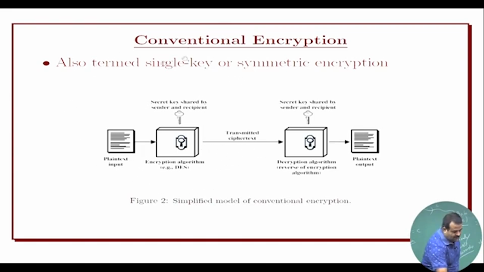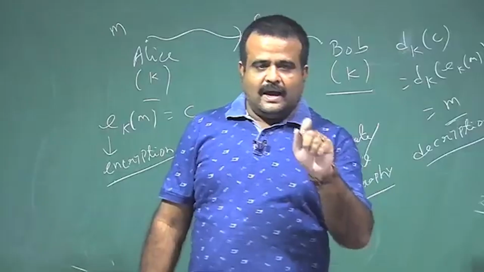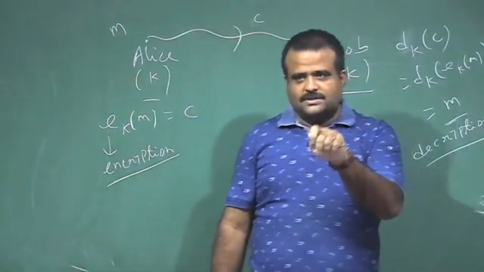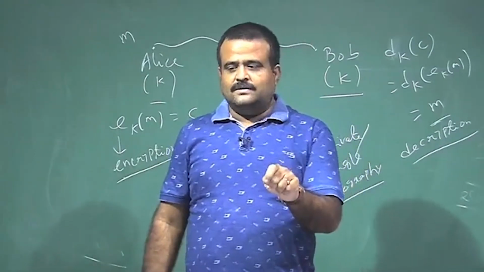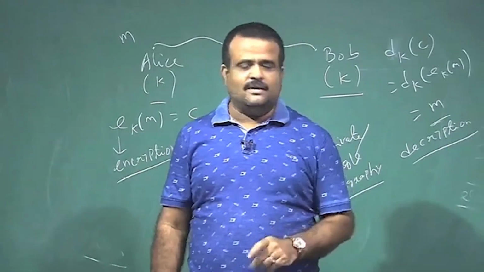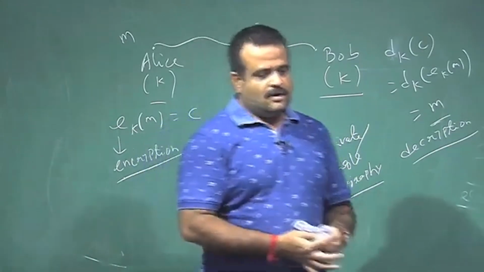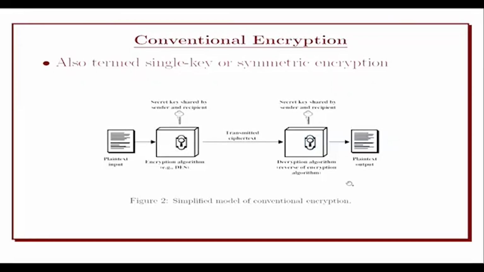This is what Alice, the sender, is doing. The receiver, referred to as Bob, receives the ciphertext and has the common key K, and using that key Bob decrypts the ciphertext to get the plain text. This is the simplified model.